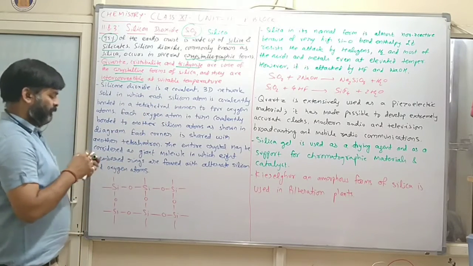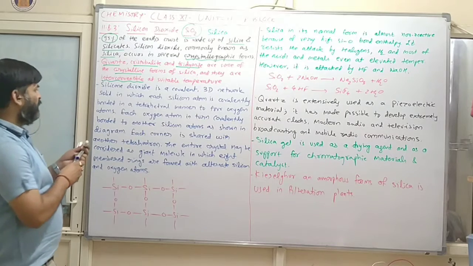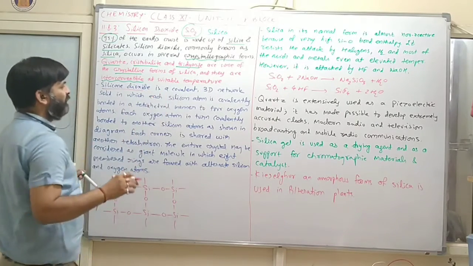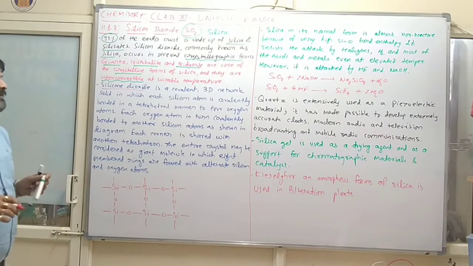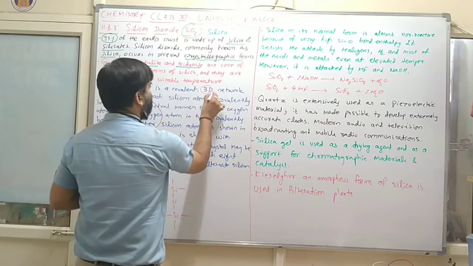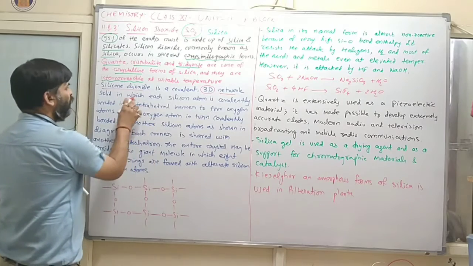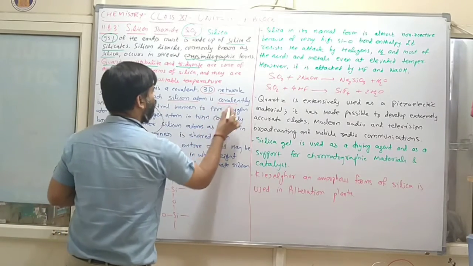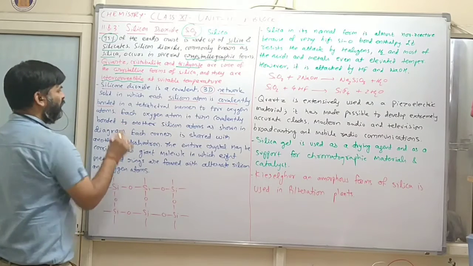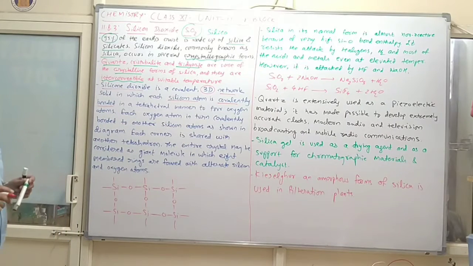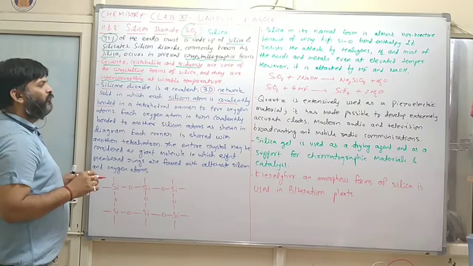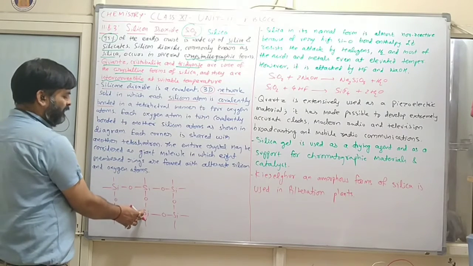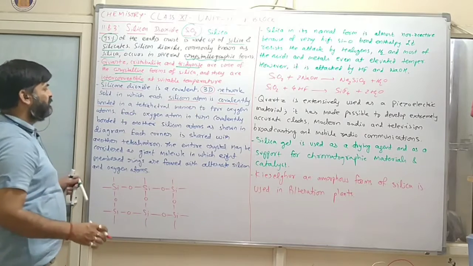Now silicon dioxide is a covalent 3D network solid in which each silicon atom is covalently bonded in a tetrahedral manner to 4 oxygen atoms, like this one. Here one silicon combines with 4 oxygen.